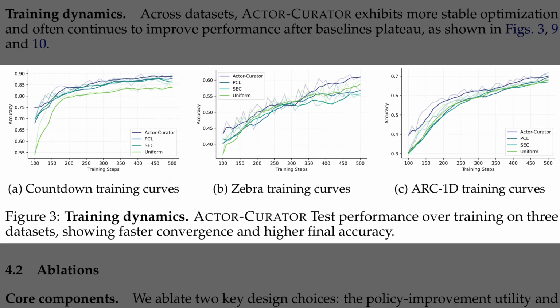Well, while Table 1 listed the final scores, Figure 3 reveals the actual training dynamics. These plots track test accuracy over time for Countdown, Zebra, and ARC-1D. Look at the Countdown panel on the left. The purple Actor-Curator line rises much faster than the light green uniform sampling line. This trend repeats in the Zebra and ARC-1D charts, showing that the model does not just end up better, but learns significantly more efficiently. By focusing on high-value problems early, the framework achieves top-tier performance in far fewer steps.